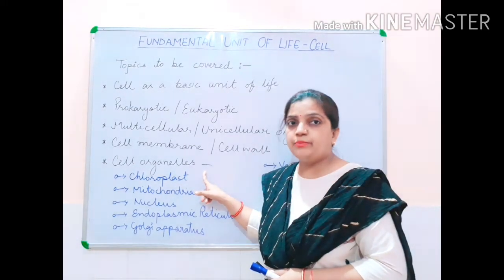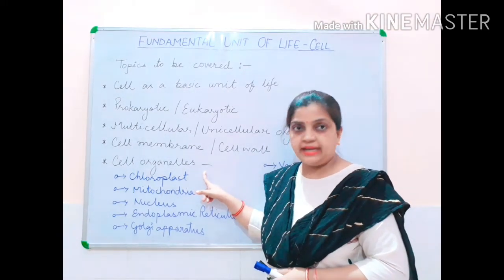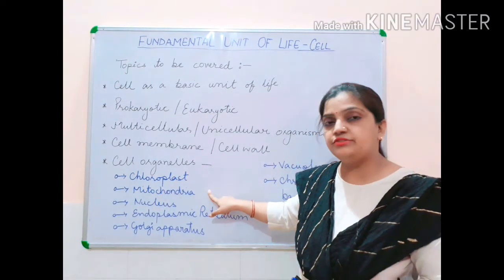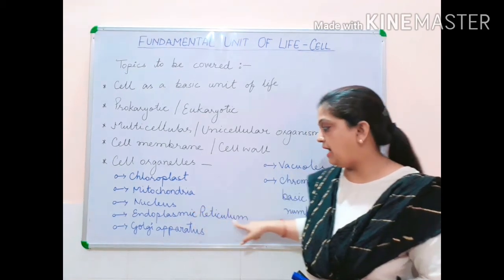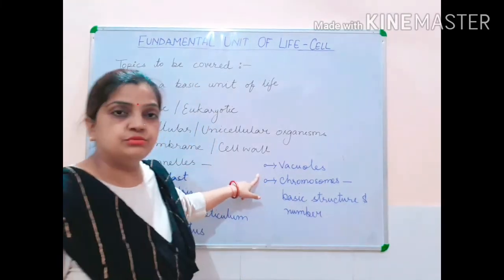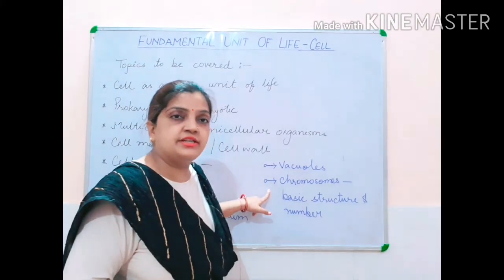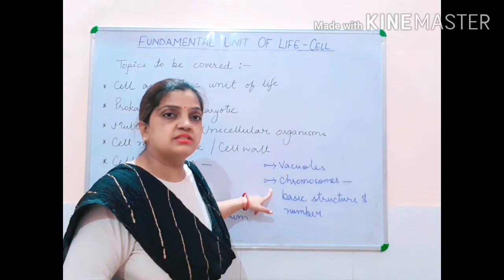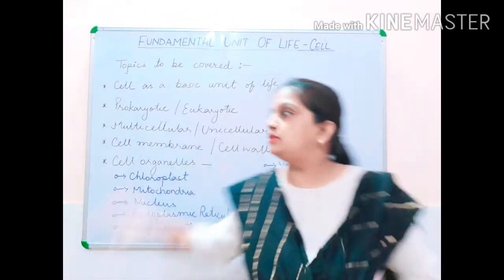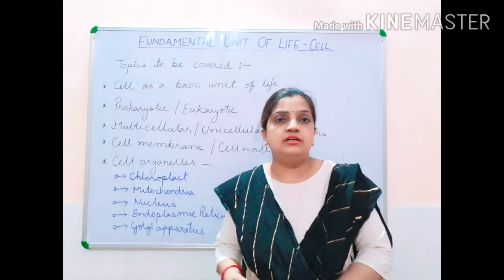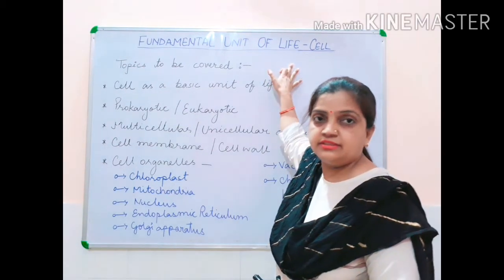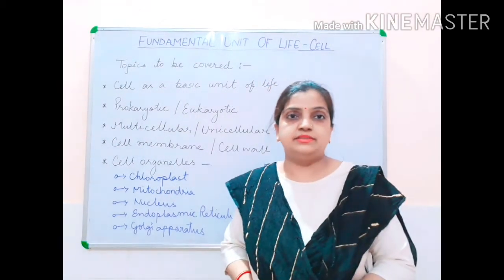And among the topics of cell organelles, the headings which we are going to cover are chloroplast, mitochondria, nucleus, endoplasmic reticulum, Golgi apparatus, vacuoles, and a little bit of introduction to the chromosomes, their basic structure and number. Children, these are the topics which we are going to cover in this first chapter, the fundamental unit of life. Let us now begin the chapter.